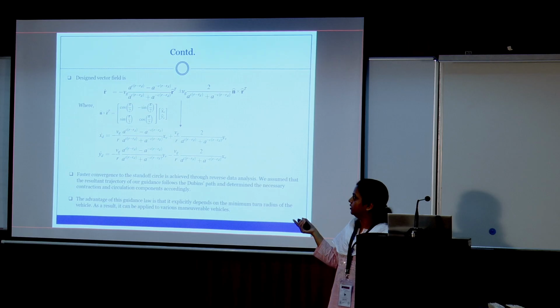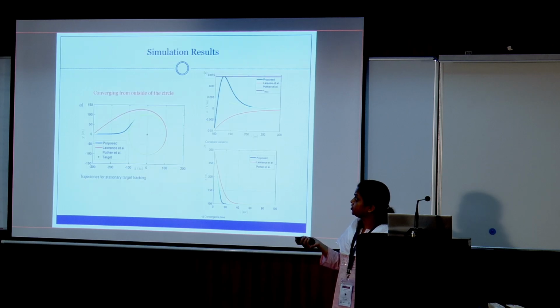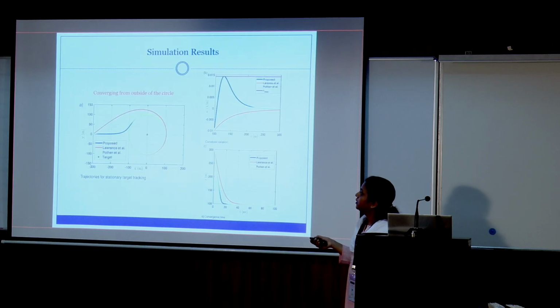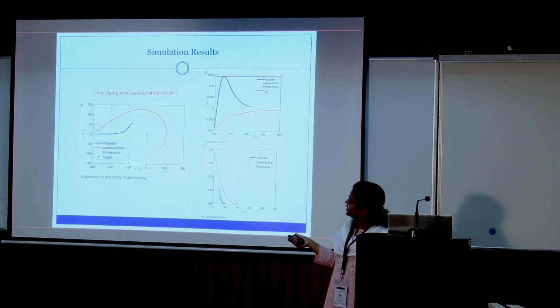After making that smooth curve, we are getting this, and the stability can be established, and we can consider different turn radius constraints of the vehicle. Suppose the vehicle turn radius is some r min 1 or r min 2. Based on that we can design the path, so it is applicable for any vehicle. So this is the comparison. The target is here, and this is the proposed path. This is represented by blue, and this is by other methods as I have discussed.